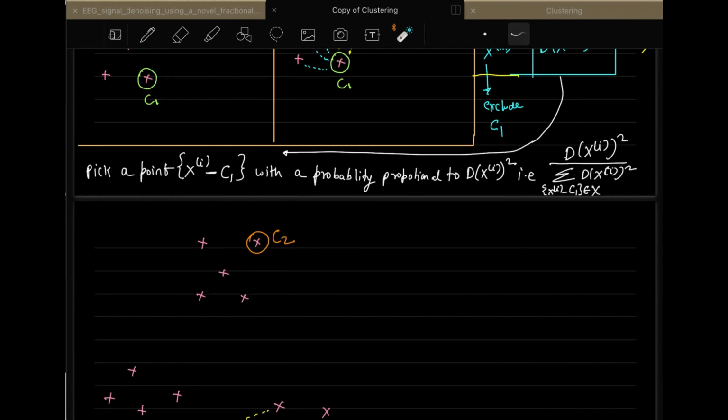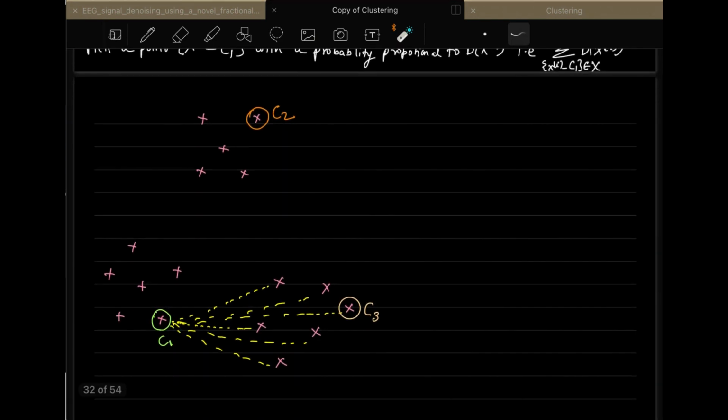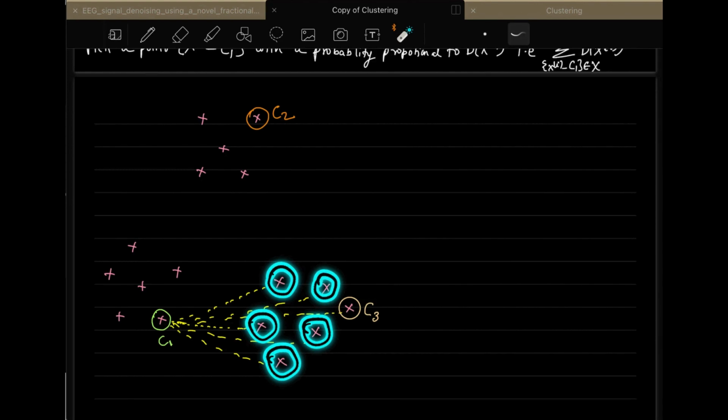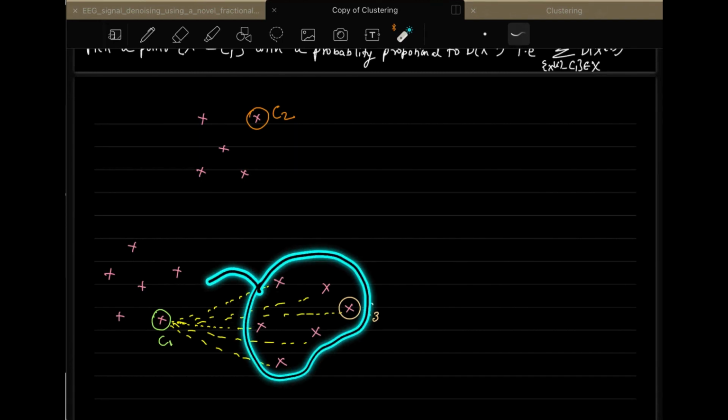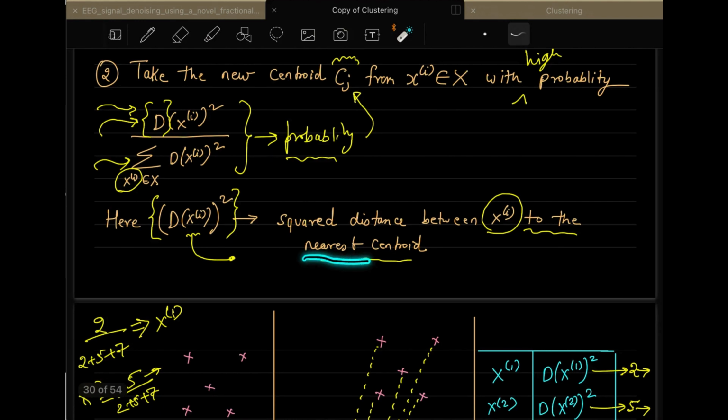This is the second one, and this is the first one which is given over here. But now let us say you have a third cluster also, which is given over this side. Now you will calculate the distance of all these points over here with respect to C1 and with respect to C2. So you have to see which cluster is close. Here, I am writing nearest centroid.